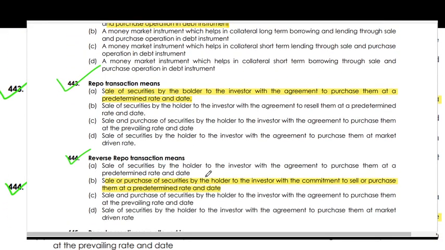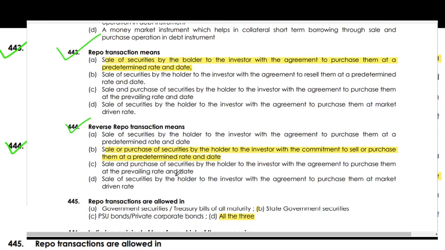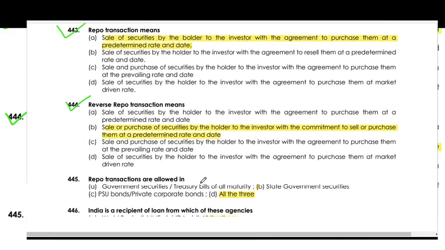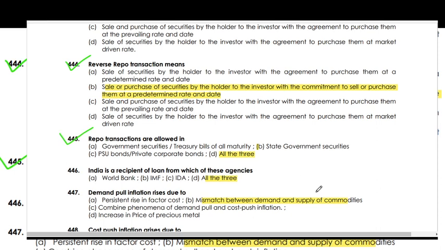A reverse repo transaction means purchase of security by the investor from the holder with the commitment to sell them at a predetermined rate and date. Repo transactions are allowed in government securities, treasury bills of all maturities, and PSU and private bonds.